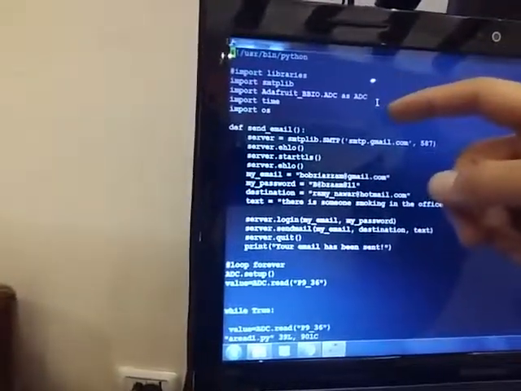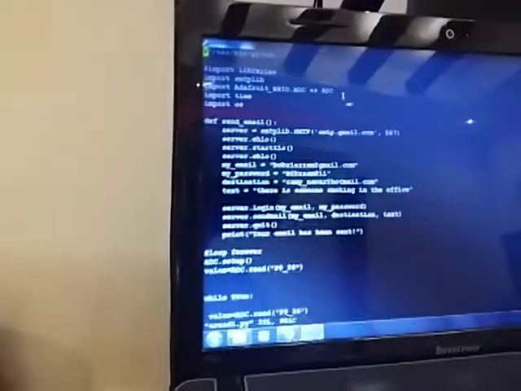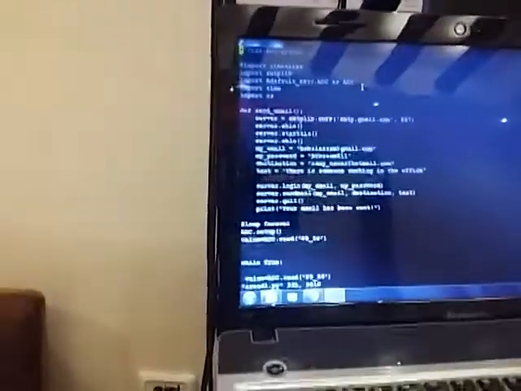To check it in vi, its name is vi.aread1.py. This script imports the libraries for the camera and for sending emails.